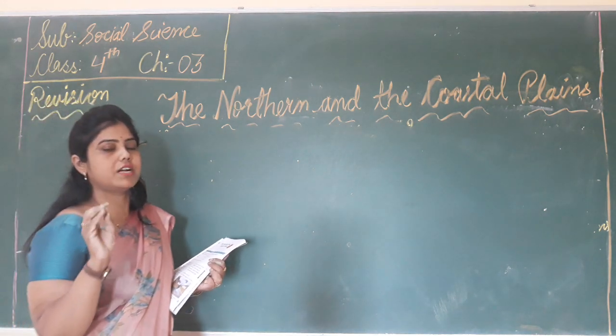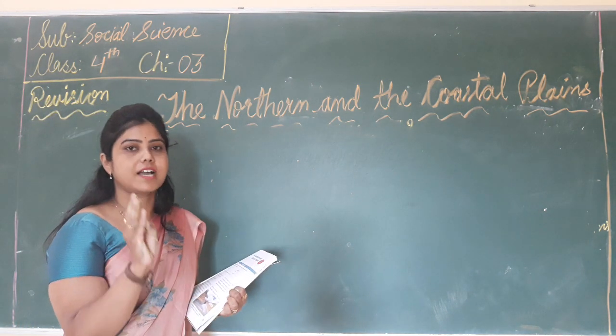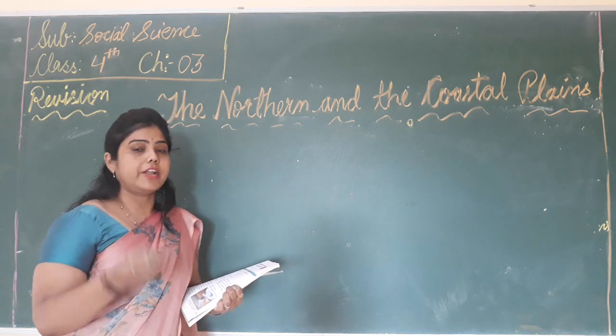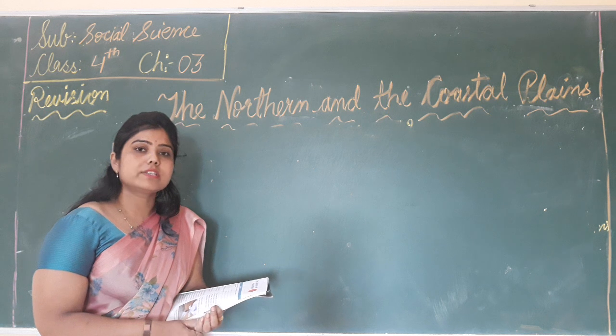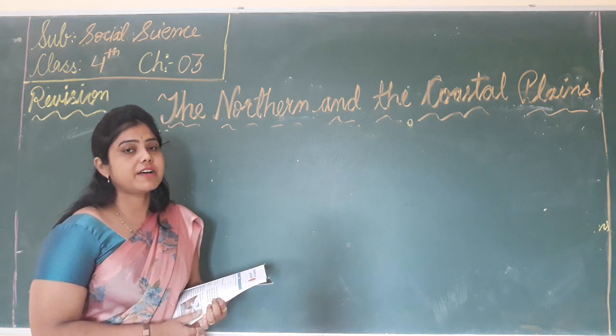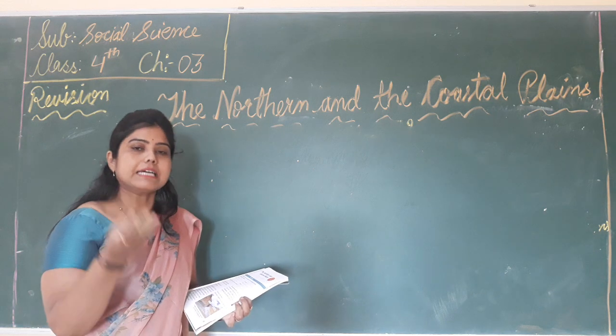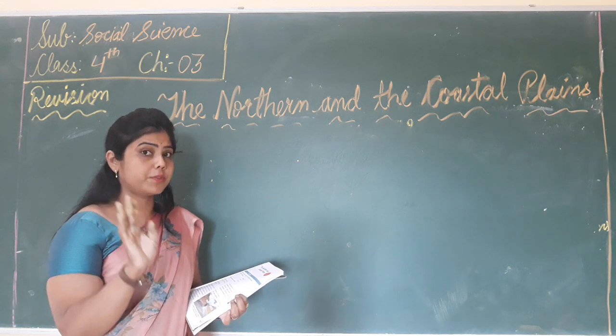Now, 3 rivers, the Satluj, the Ganga and the Brahmaputra, and their tributaries have formed the northern plains. Which rivers? The Satluj, the Ganga and the Brahmaputra.